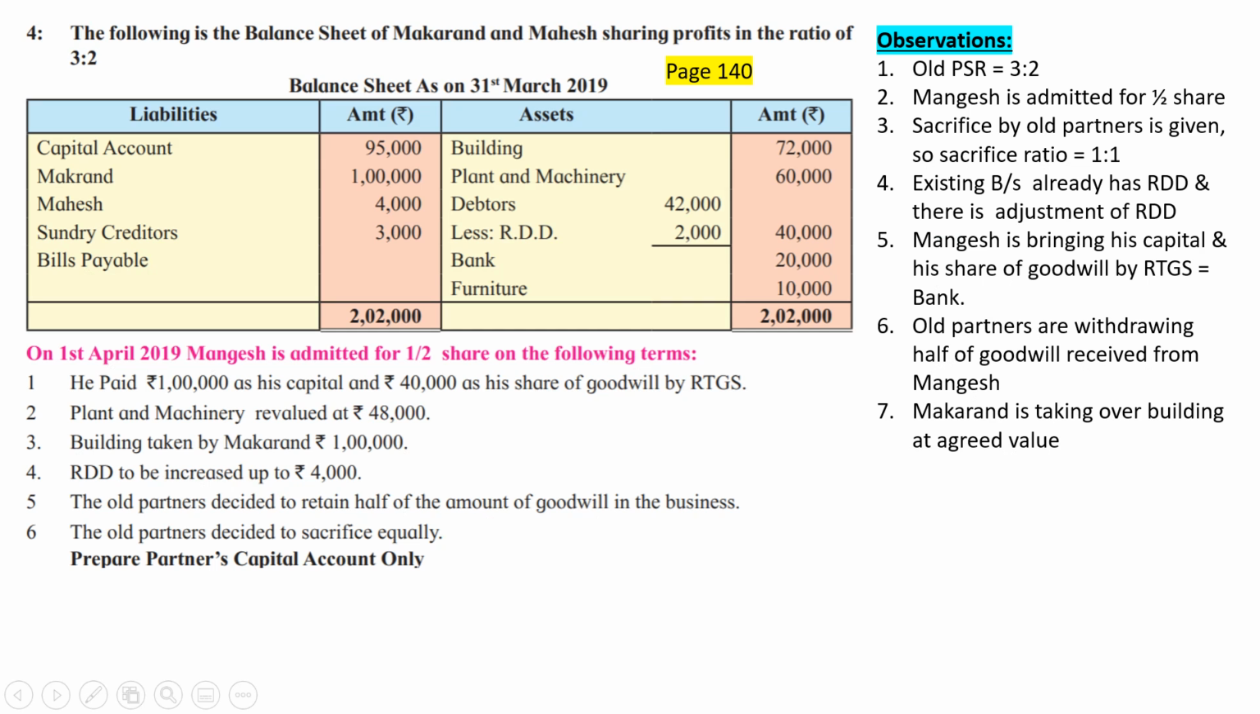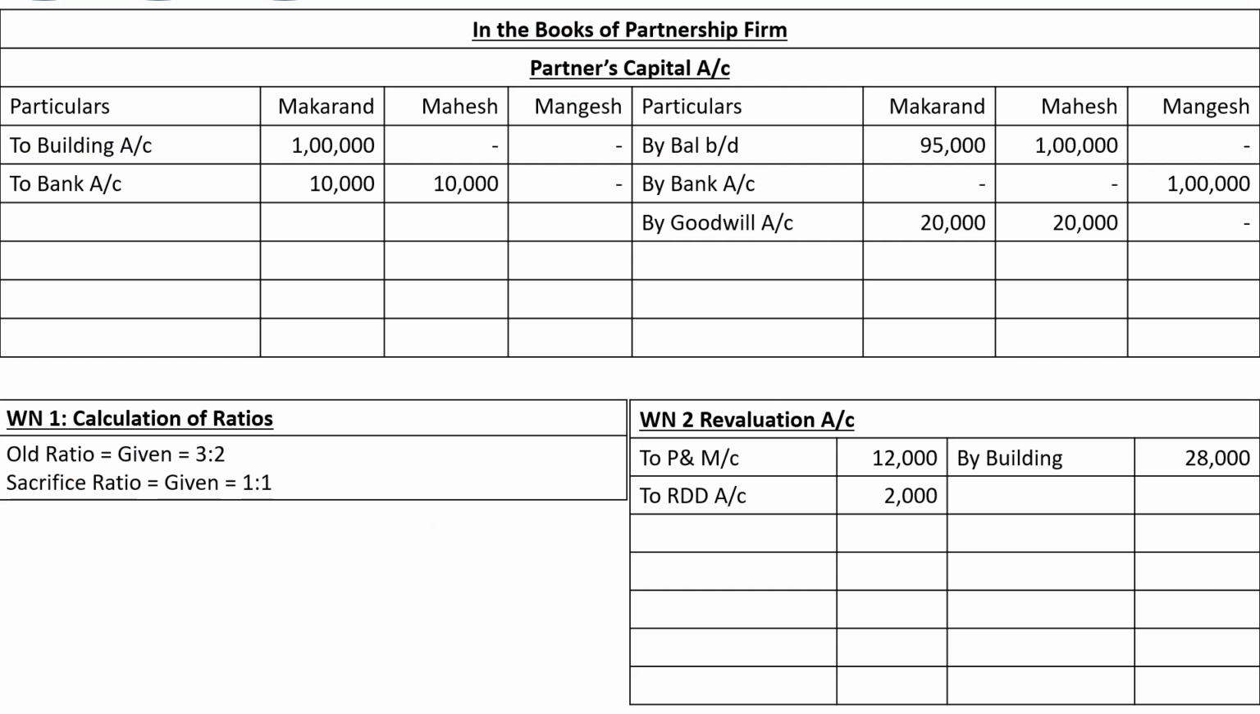Yes. Old partners decided to sacrifice equally. That is what we have already considered. So now what is to be done? I think all adjustments are over. So we can close revaluation account, find out profit or loss, and our rule says that revaluation account is prepared before the admission of the partner. That means the profit or loss on revaluation must be transferred to old partners capital account in their old profit sharing ratio, which is 3:2.